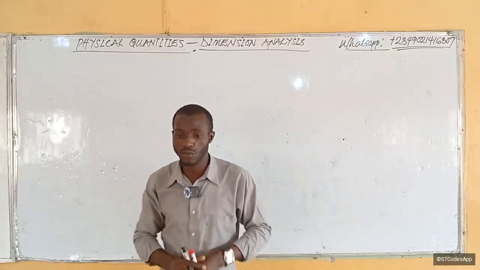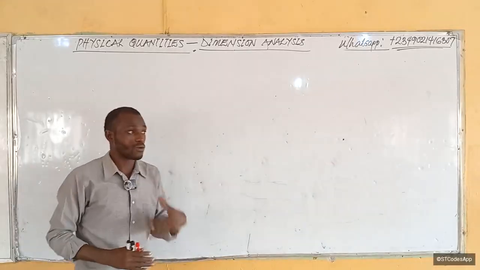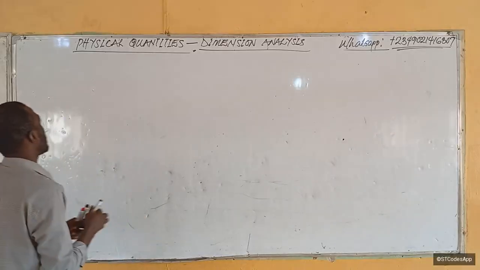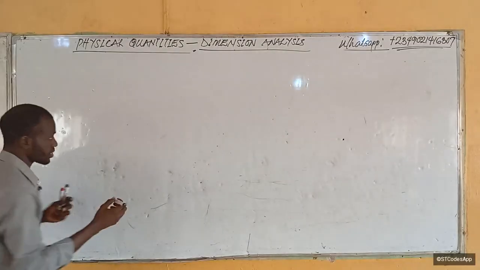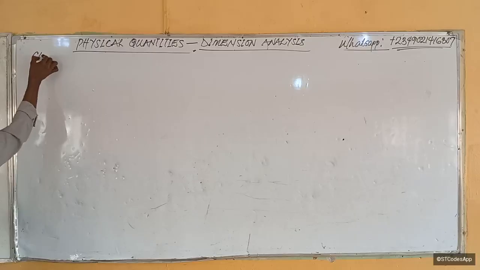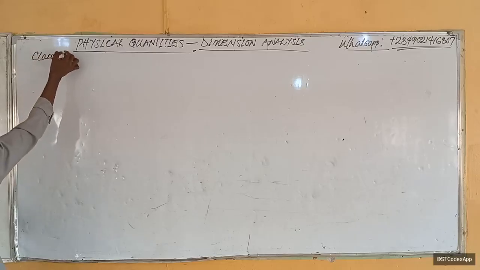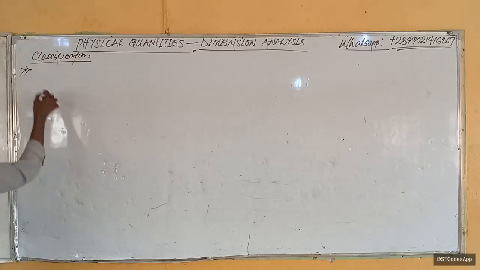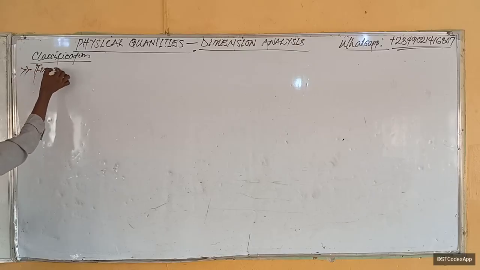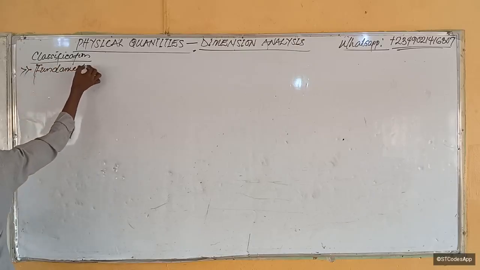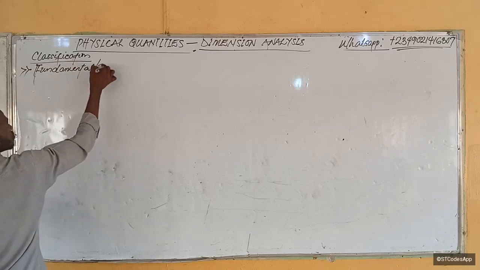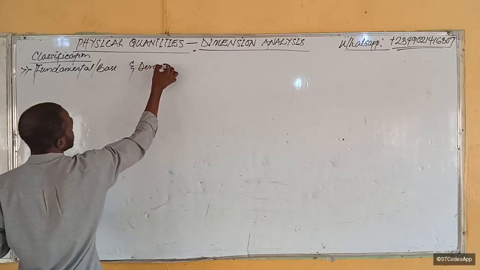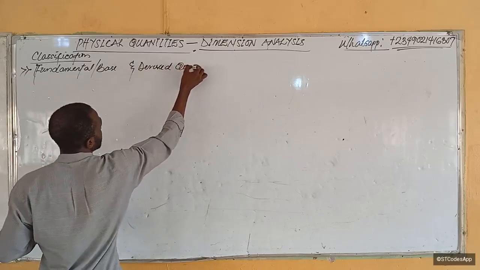All right. So since we know what physical quantities are, what we use to describe the physical nature of matter, now what are the categories of physical quantities? Let's start with that. The categories, or what I call the classification of physical quantities. Number one is we classify into two first, that we call the fundamental and derived quantities. We also call fundamental quantities base quantities.